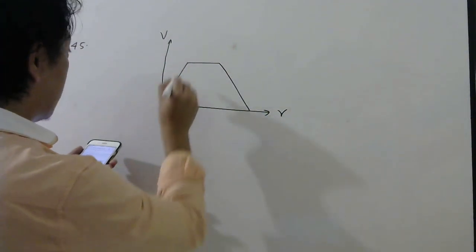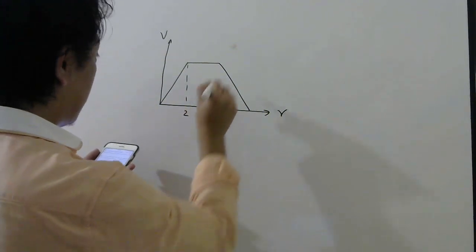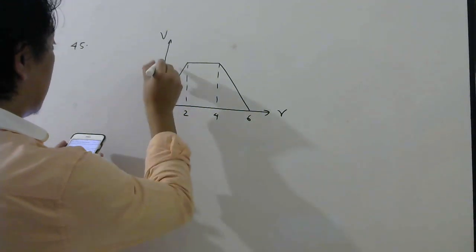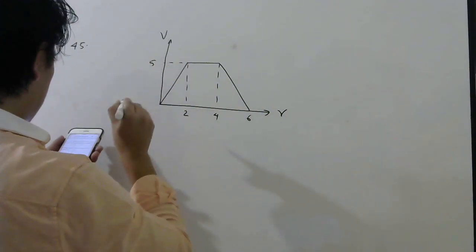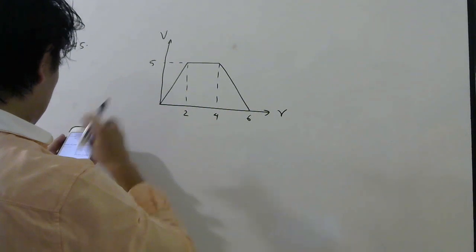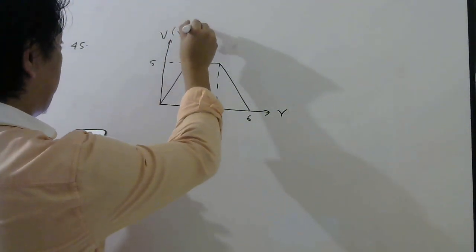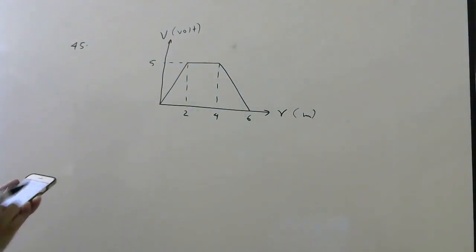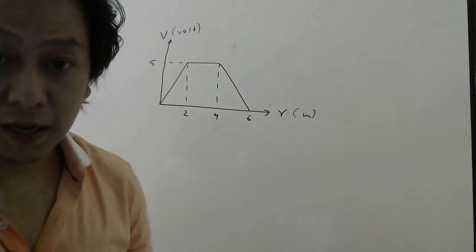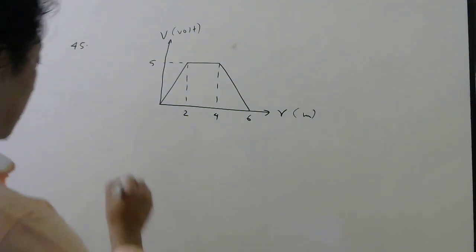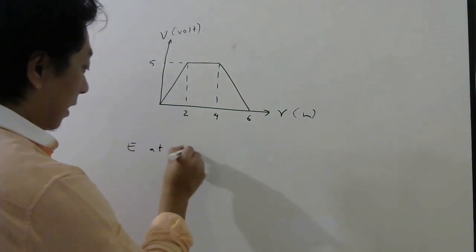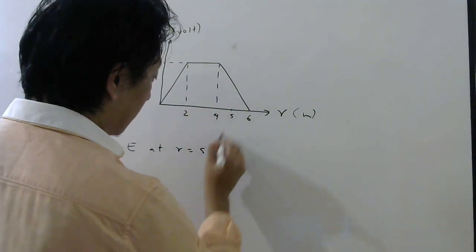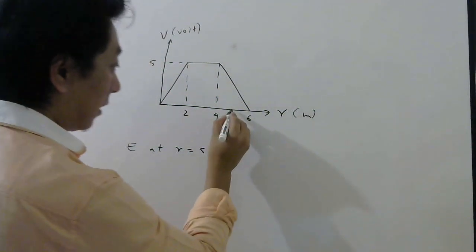Okay, so this part is 2, this part is 4, this is 6, and this part is 5. Units are in volt, and this is in meter. So what they want, listen carefully, is the electric field at r equal to 5 meter. R equal to 5 meter means here, at this point.